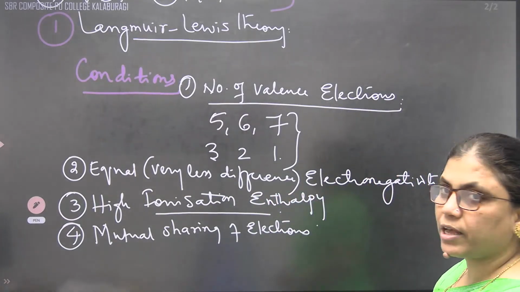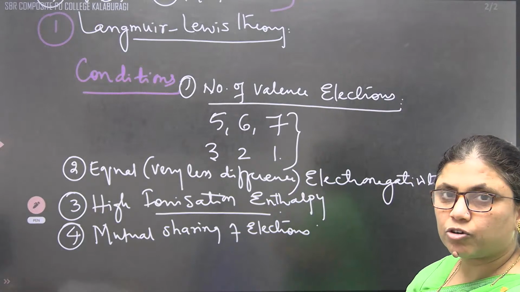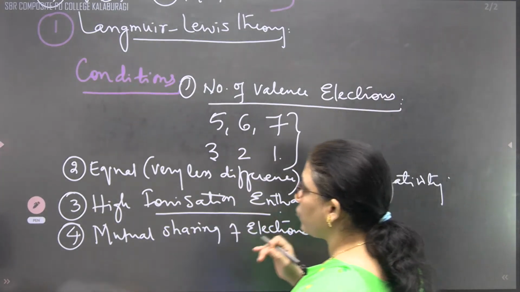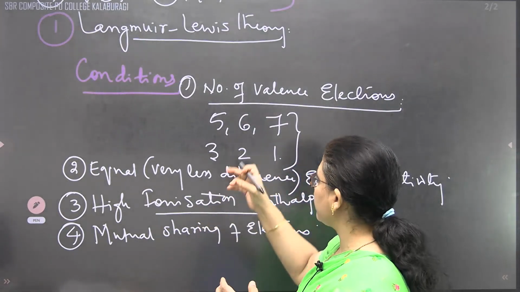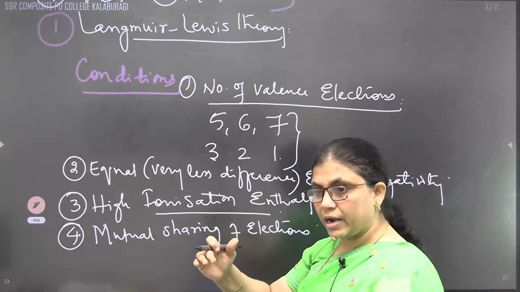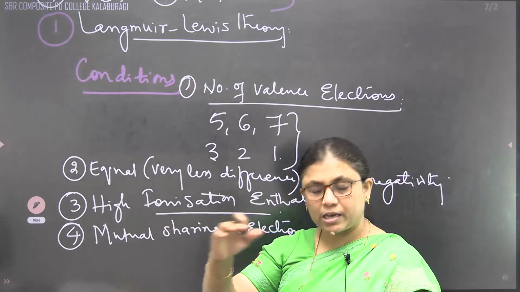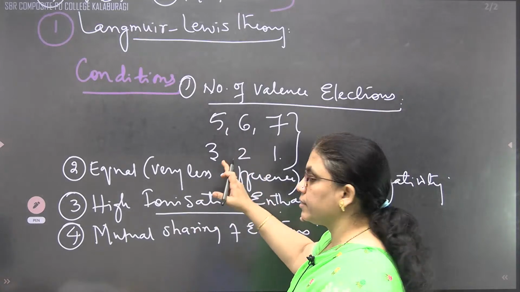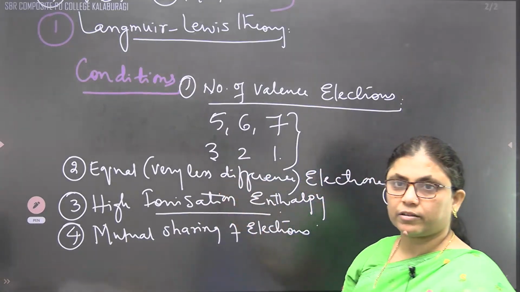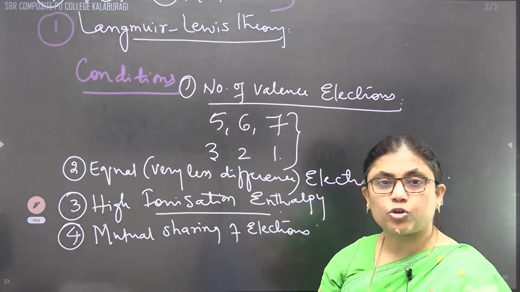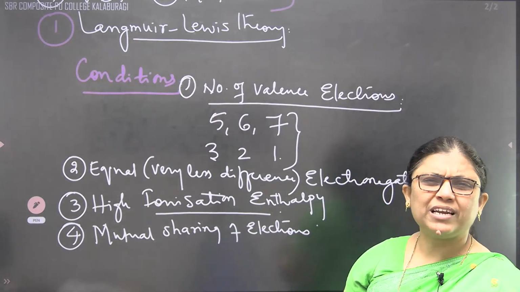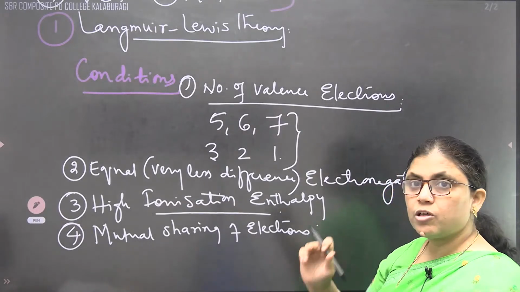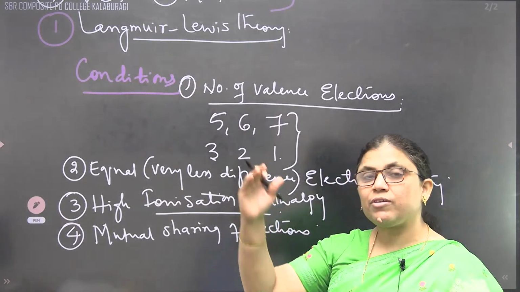To get a chemical bond, what are the conditions? The number of valence electrons of the individual element involved in the bonding must be 5, 6, 7, so that they can share with the other element to form an octet by sharing 3, 2, 1 electrons. And the second, the electronegativity difference between the two must be equal or very little. And the third point, they should have high ionization enthalpy.